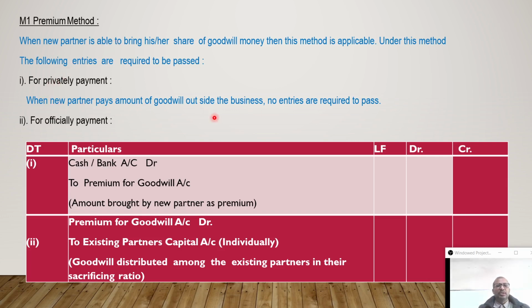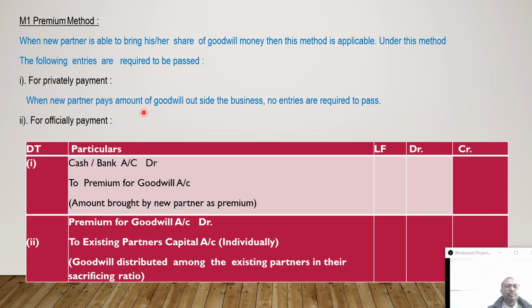Many times, considering this point, the question came: what will be the journal entry for making private payment of goodwill? Private payment means outside payment, outside the business, so no financial changes take place in the books of the partnership firm. Therefore, no entry is required. So when a new partner pays the amount of goodwill outside the business, no entry is required. You have to remember that point.